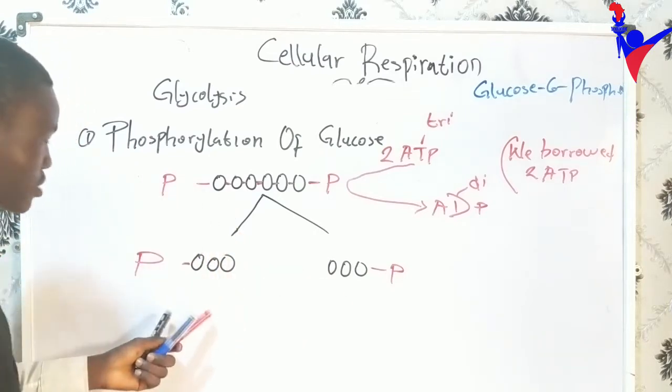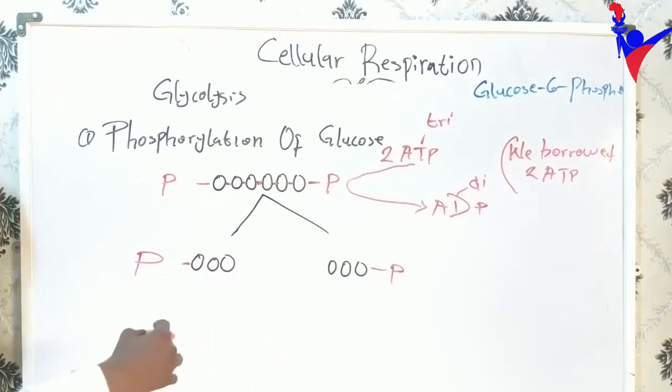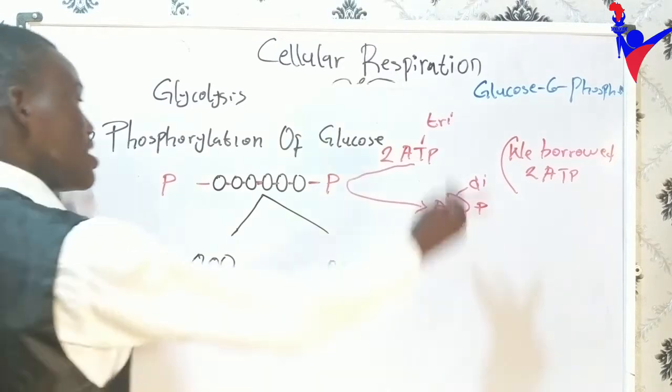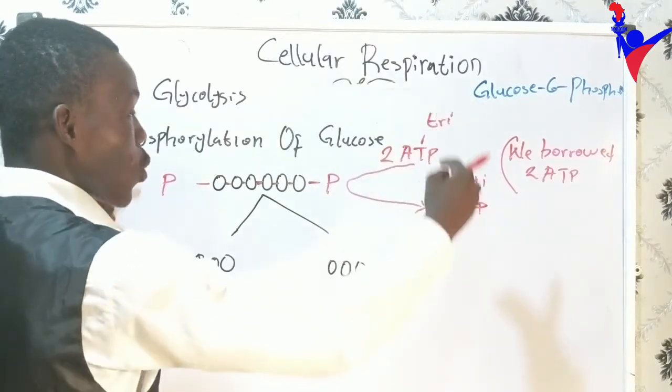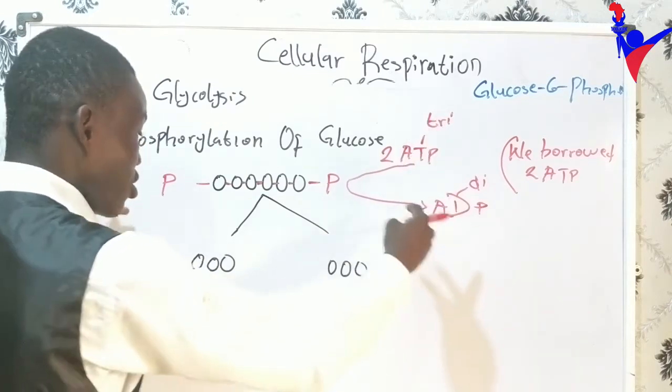So the next thing that happens here is this. It now undergoes another reaction. Now we want to produce ATP. This stage is called the borrowed stage. We can call it the energy consuming stage. It has consumed a lot of energy.